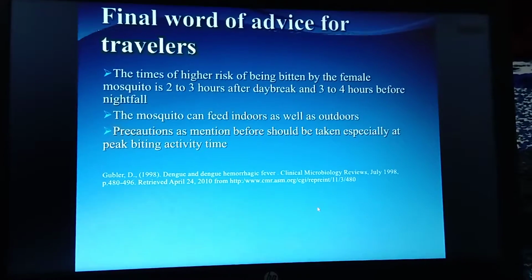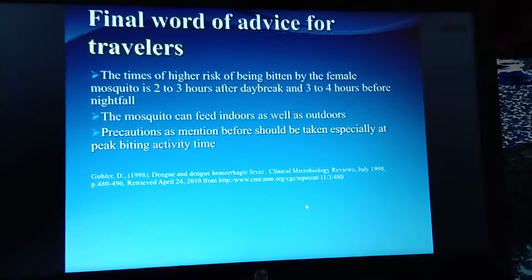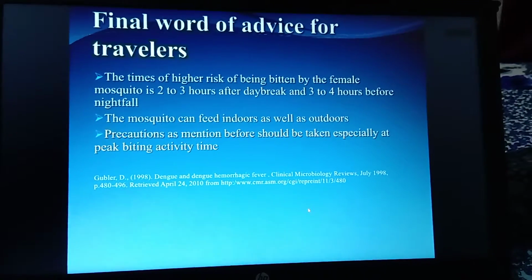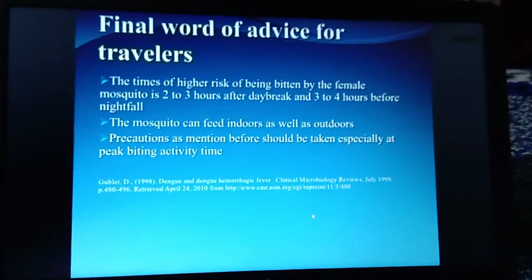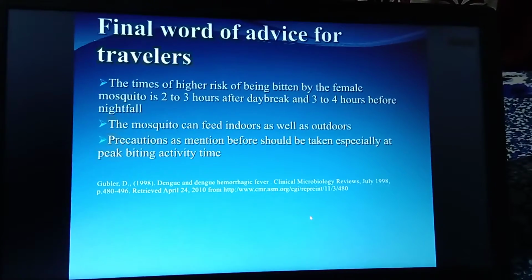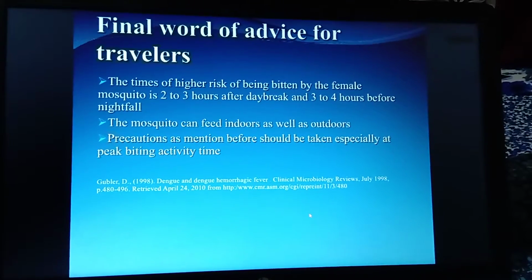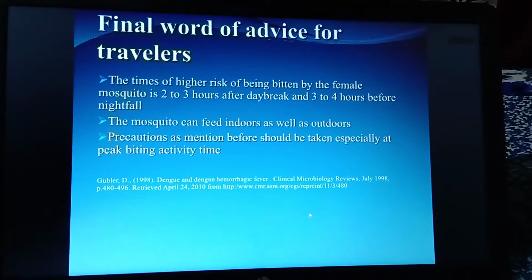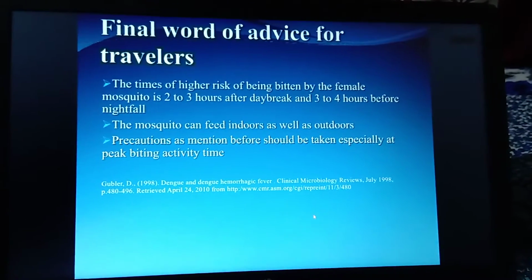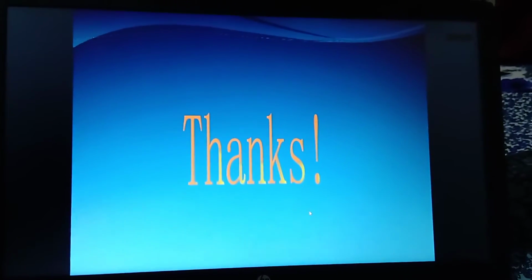And the final word of advice: there is a high risk of being bitten by the female mosquito. Why? Because it bites actively during the daytime, 2 to 3 hours after daybreak and 3 to 4 hours before nightfall, so this mosquito is very dangerous. You have to take precautions indoors and outdoors, and since biting in the daytime is very important, you should take care that the mosquito does not bite a person. So that is regarding dengue fever.